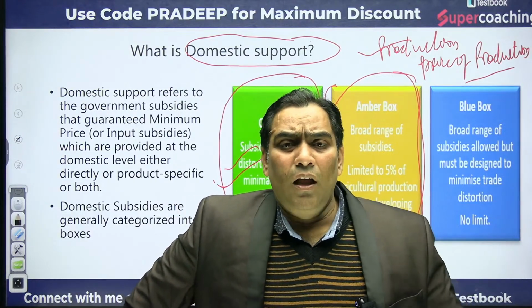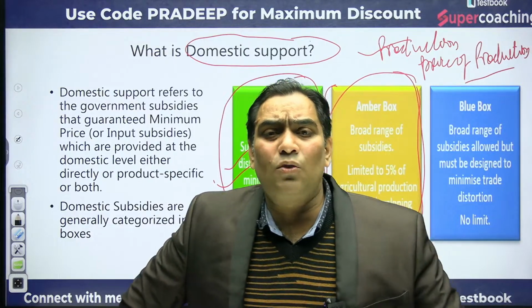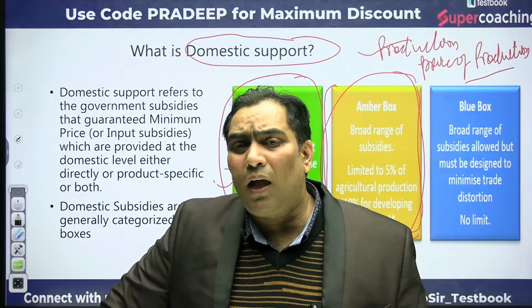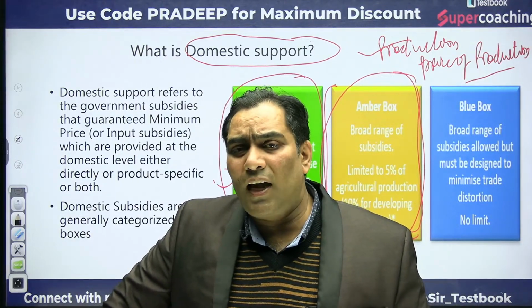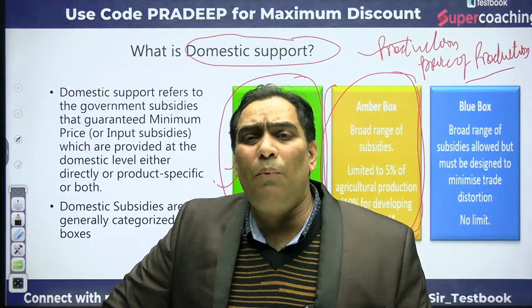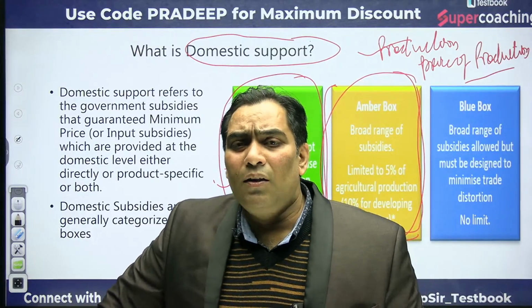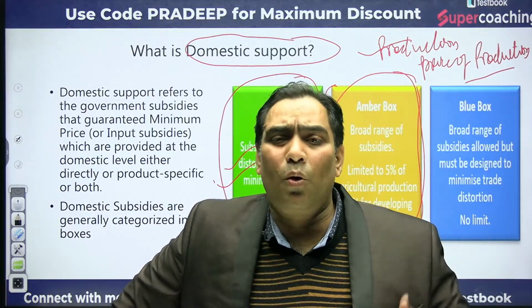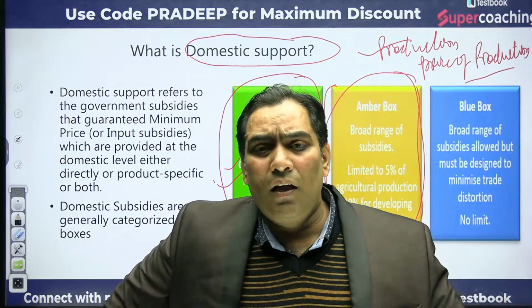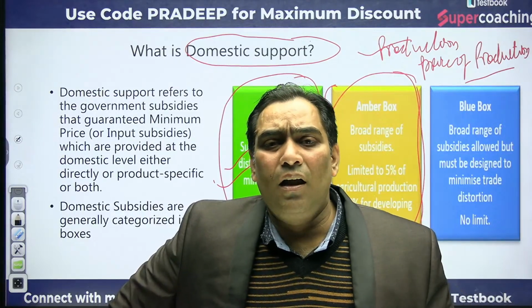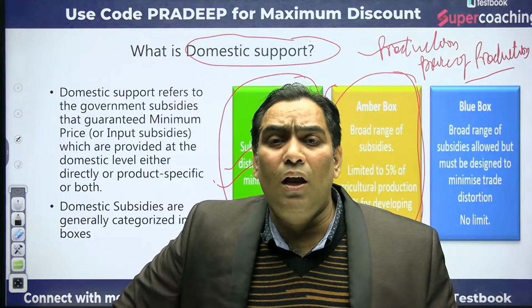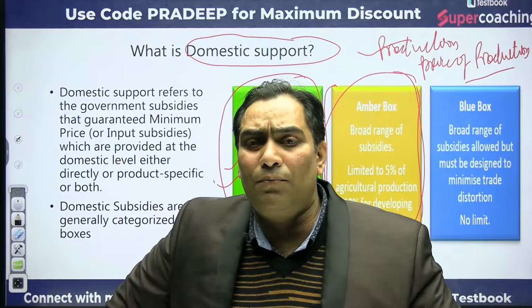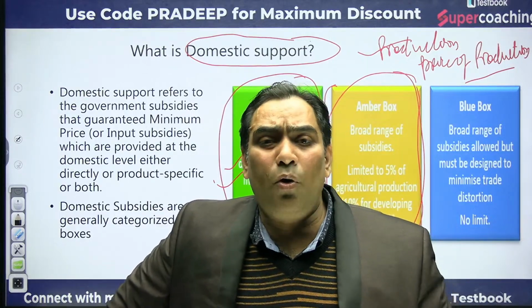Okay, that means the government is going to announce the MSP, and only then is it going to give the confidence to the producer, that is the farmer, to produce whatever amount they want to, because the government is there. That is the provision: whatever amount you want to produce, we are here to procure it at this much price. If the market price is less than MSP, the government is legally bound to purchase the entire quantity of the farmer's produce at the minimum support price.